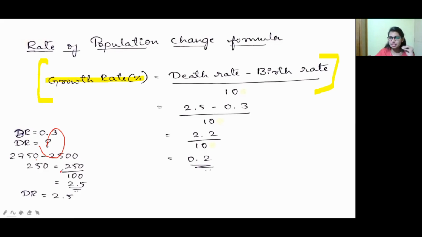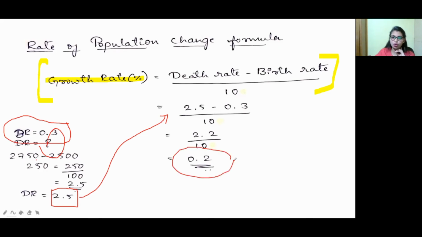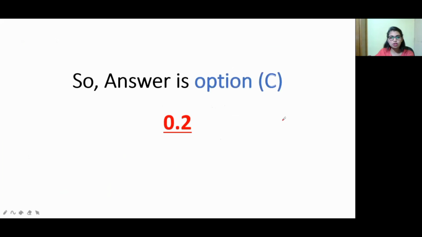We need a percentage, so divide by 100. 250 divided by 100 gives 2.5. So the death rate is 2.5, and the birth rate is 0.3. Applying the formula, 2.5 minus 0.3 is 2.2, and 2.2 divided by 10 is 0.2. So the answer is 0.2. Now move on to the next question.